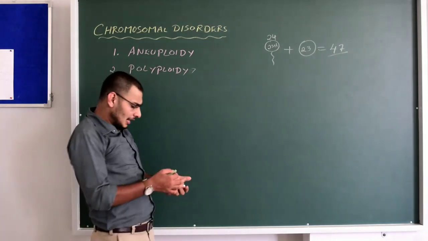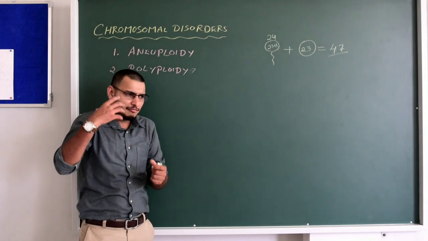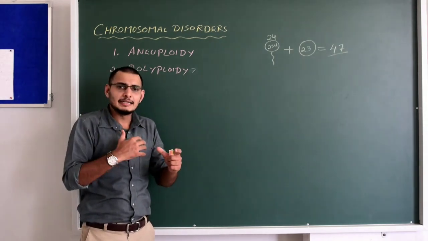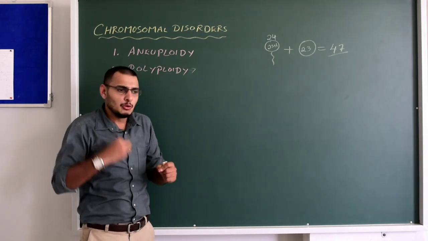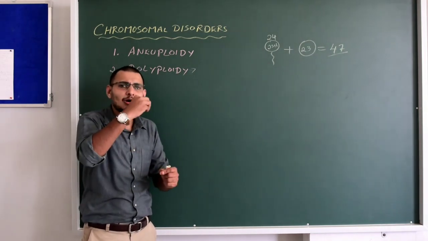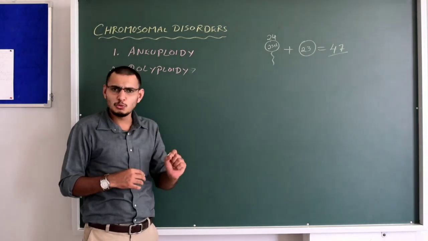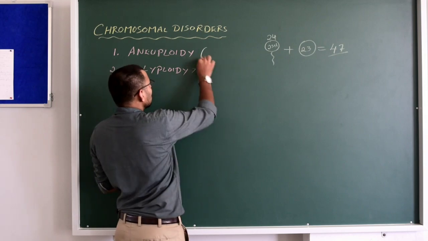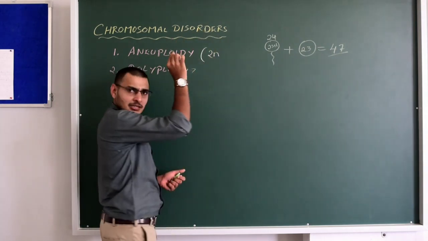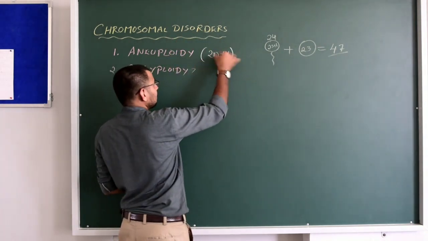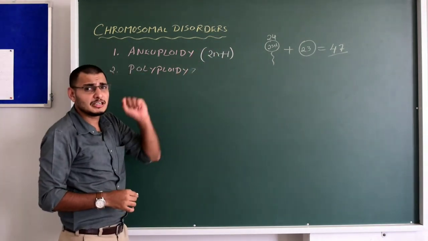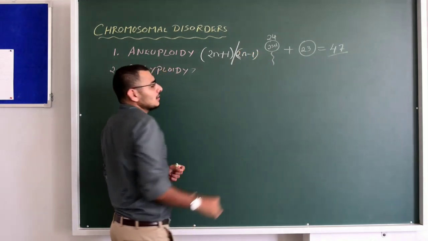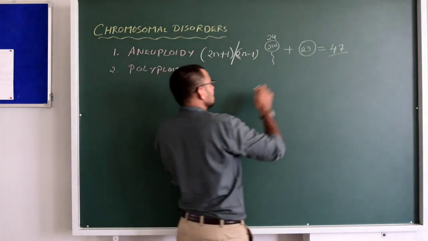What is aneuploidy? Aneuploidy is a process where there is failure in segregation during the cell cycle, or maybe during gamete formation, which results in the increase or decrease of a single chromosome in a cell. That is called aneuploidy. With 2n being the diploid condition, correct, we just write plus 1, in the sense an increase of a single chromosome, or it could be 2n minus 1.